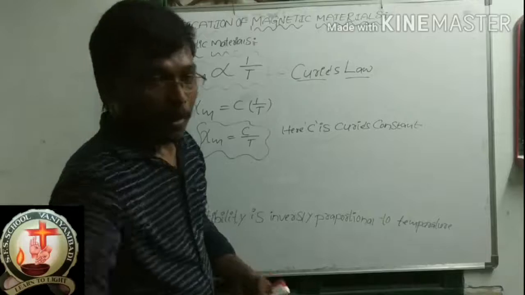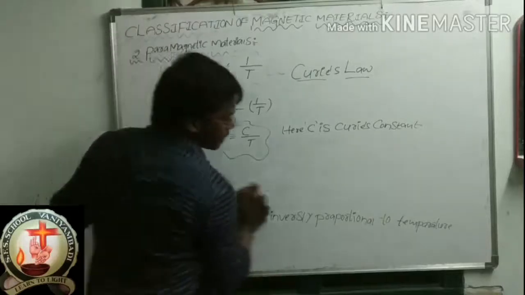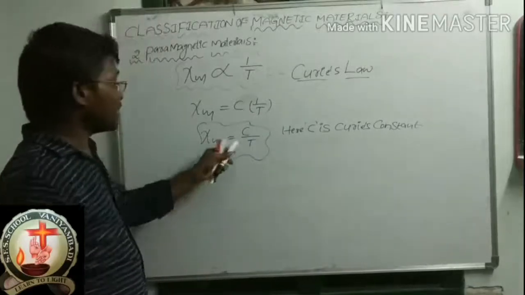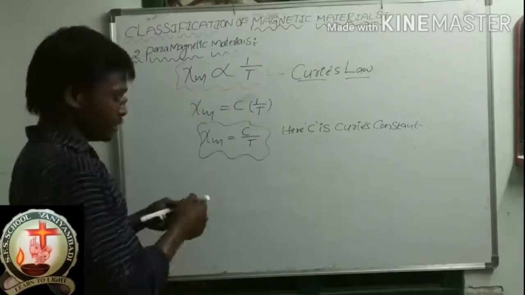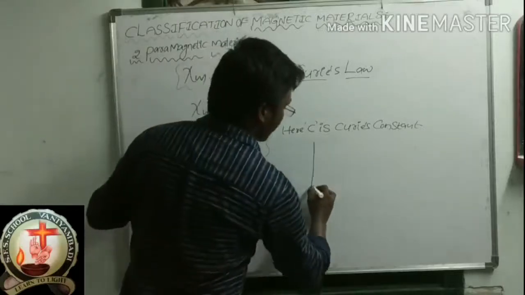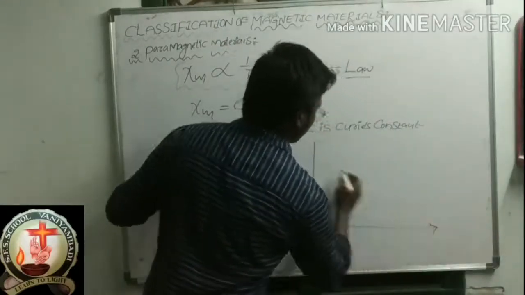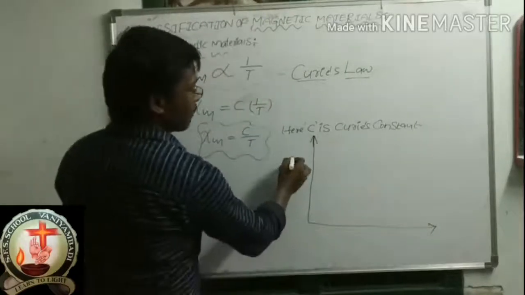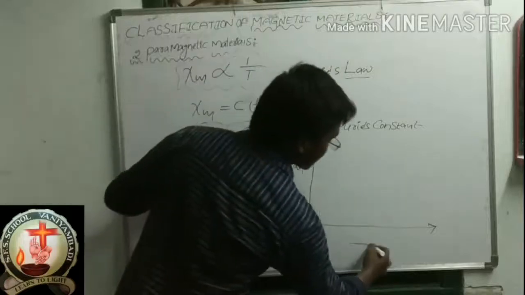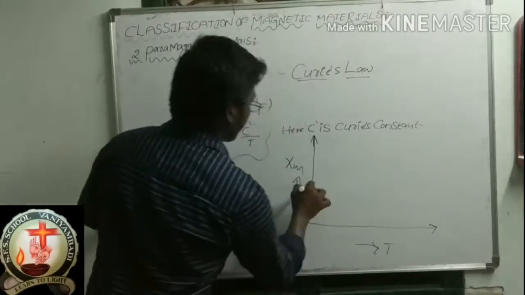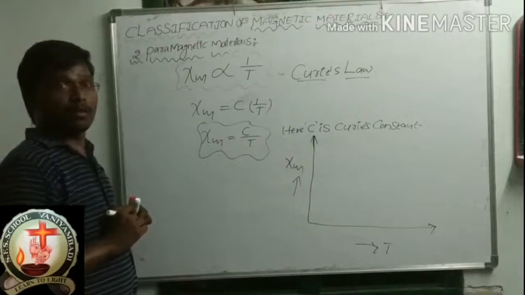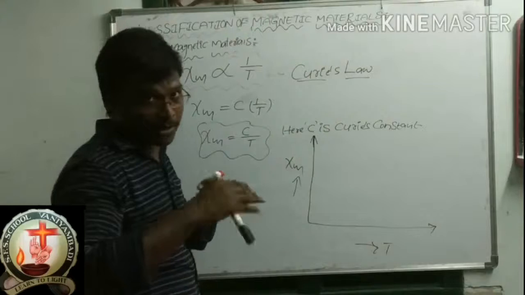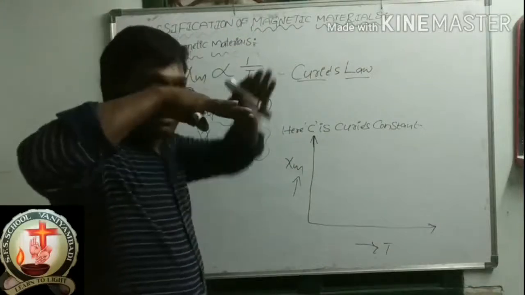So, according to that rule, I will draw the graph between Xi m and T. So on the y-axis Xi m, on the x-axis T. What is the relation between both? Inversely proportional.